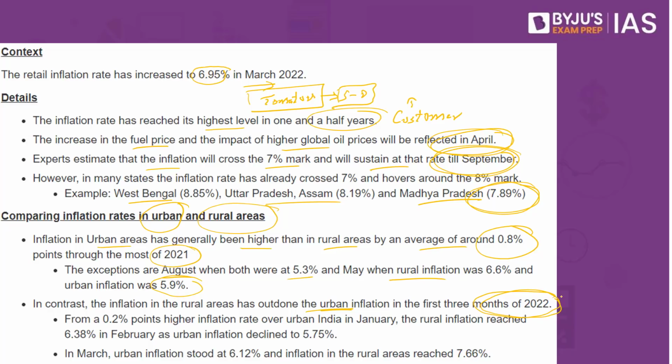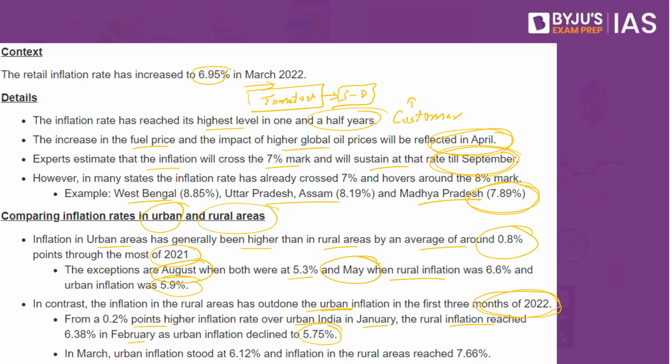The exceptions were August as well as May, but in 2022, for the past 3 months, January, February and March, rural inflation is comparatively higher than urban inflation. From a 0.2% higher inflation rate over urban India in January, rural inflation reached 6.38% in February, as urban inflation declined to about 5.75%.